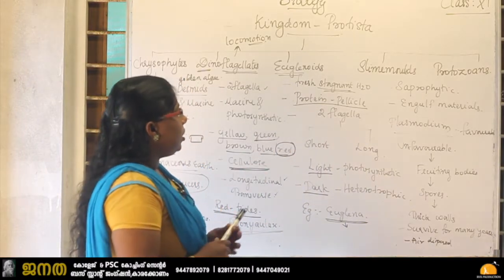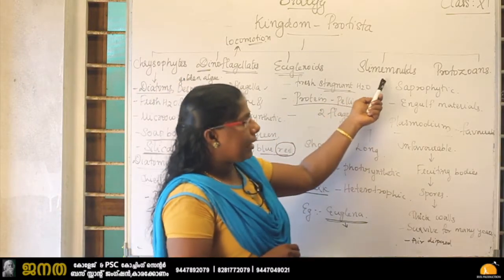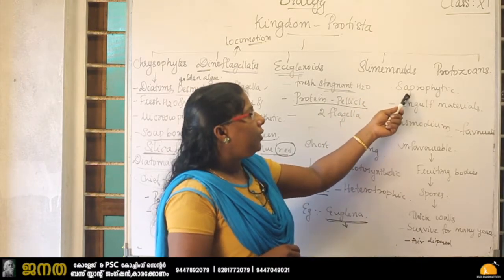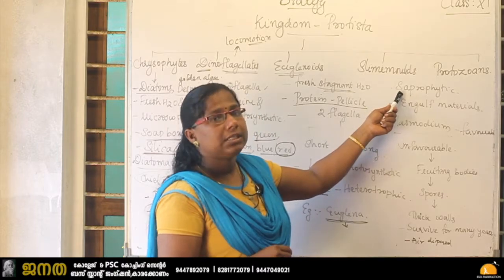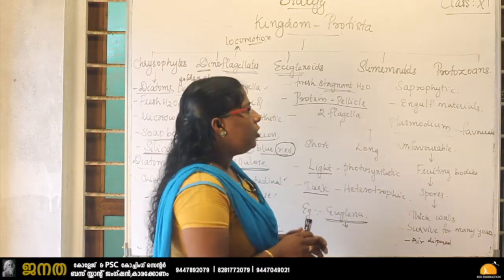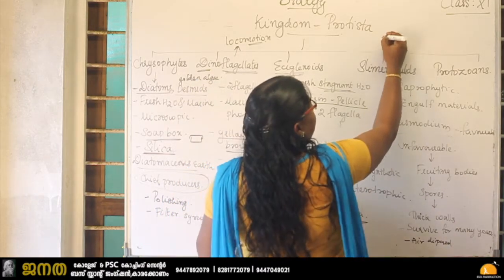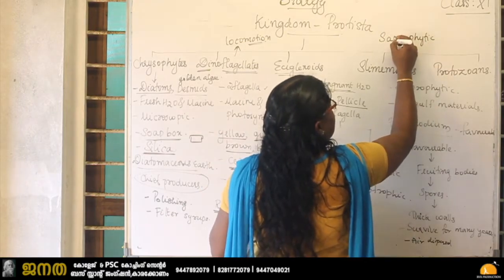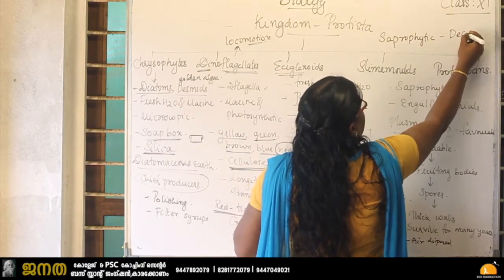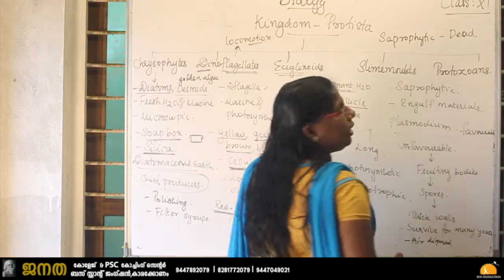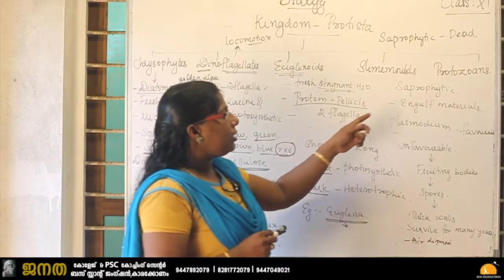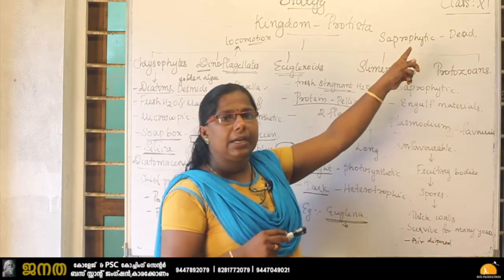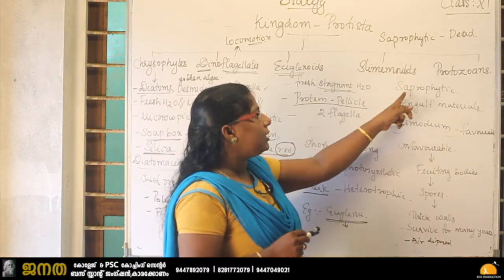Okay, so next one is the slime mold. Slime molds are saprophytic. The whole majority of the slime molds are saprophytic. So this is a new term for you, saprophyte. Saprophytes means the organisms which consume dead and decayed organisms. They depend on dead material for their food. The organisms which depend on dead or decayed material for their food are called saprophytes.